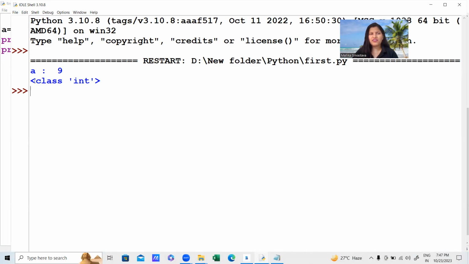But why is it shown as a class? It is because in Python each and everything is an object, because it also follows the OOPS concept. So if there is an object, it always belongs to a class. That's why A is also an object which belongs to the integer class. We will discuss more about classes in the OOPS concept, and you will easily understand it. But for now, you can understand it gives the output as class integer.